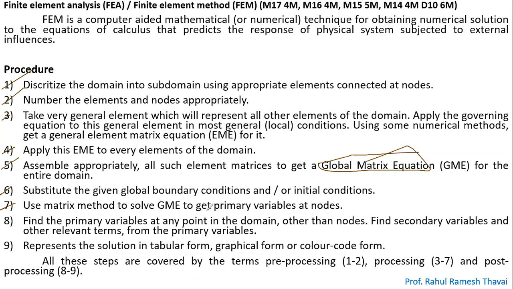So you will get the primary variables, like displacement. Once you have the primary variable, you calculate the secondary variable like forces. This will basically include reactions, and once you have all the results, you can represent them in terms of tables or in terms of graphs. Okay, is it okay?